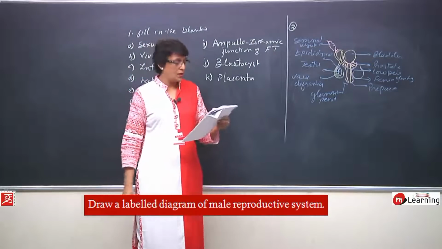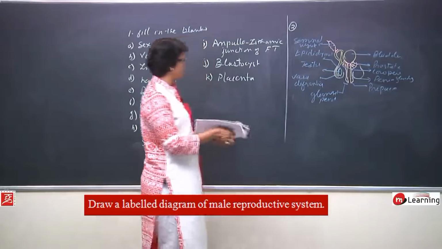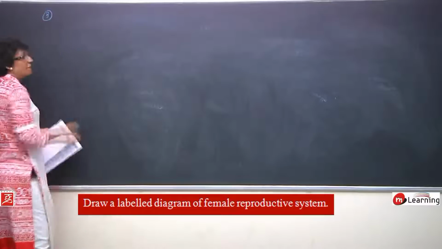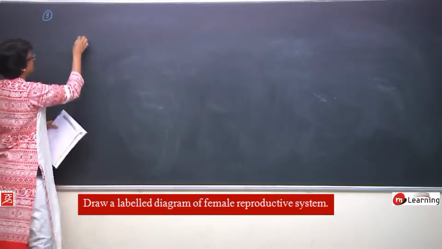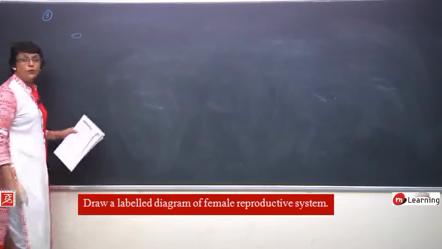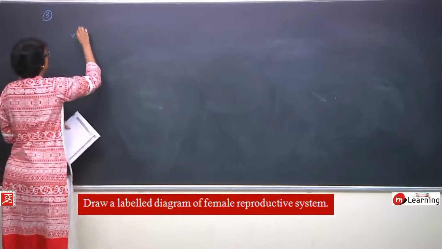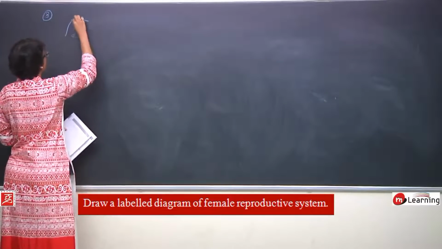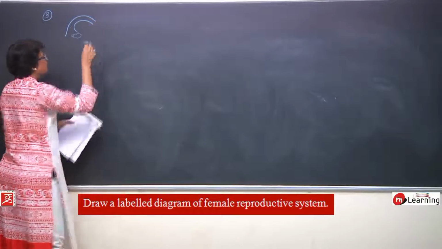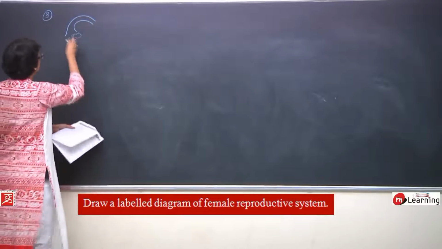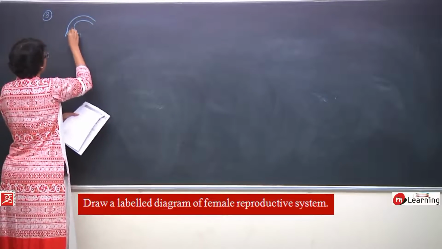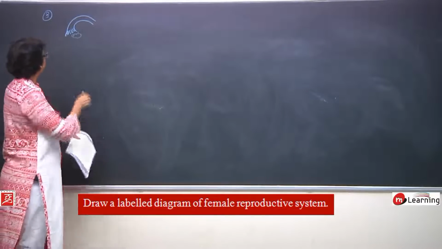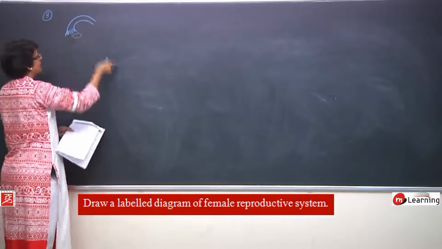The third question is, draw a labeled diagram of the female reproductive system. Question number 3. In the female reproductive system, same, a pair of ovaries in the abdominal region. From the ovaries, the egg is collected by the fallopian tubes. So, from two sides the fallopian tubes. Each fallopian tube has a funnel-like opening known as infundibulum, and there are finger-like structures at this opening. The base is known as ampulla and isthmus.